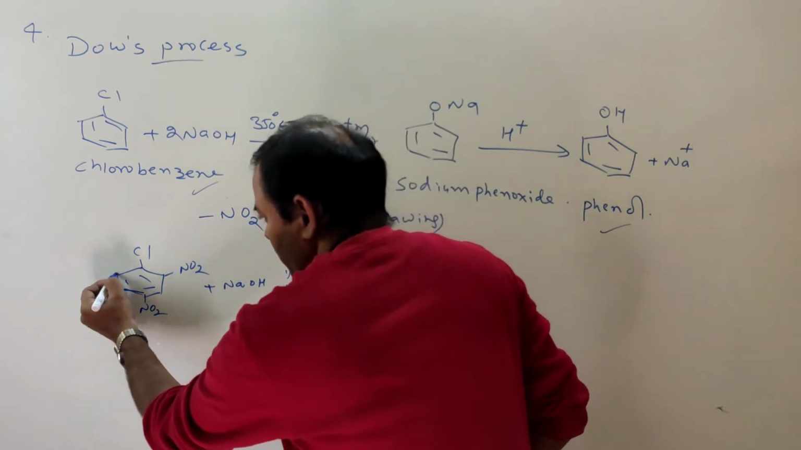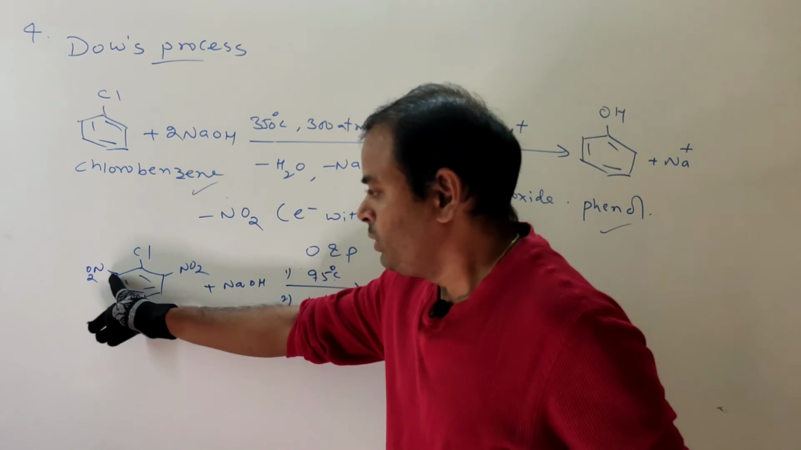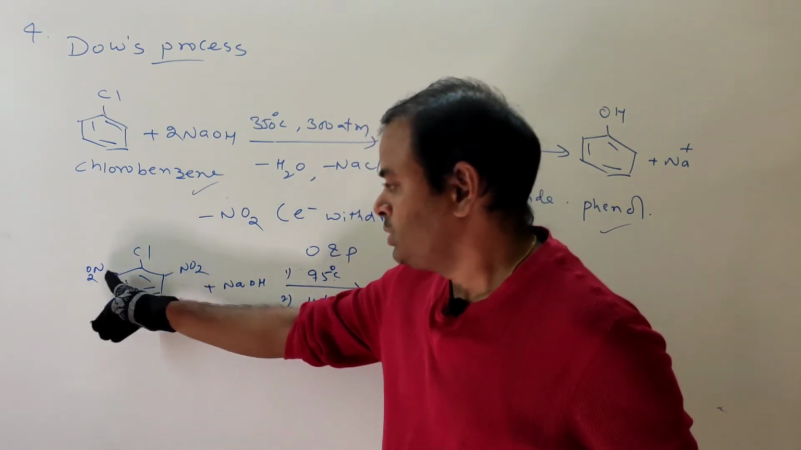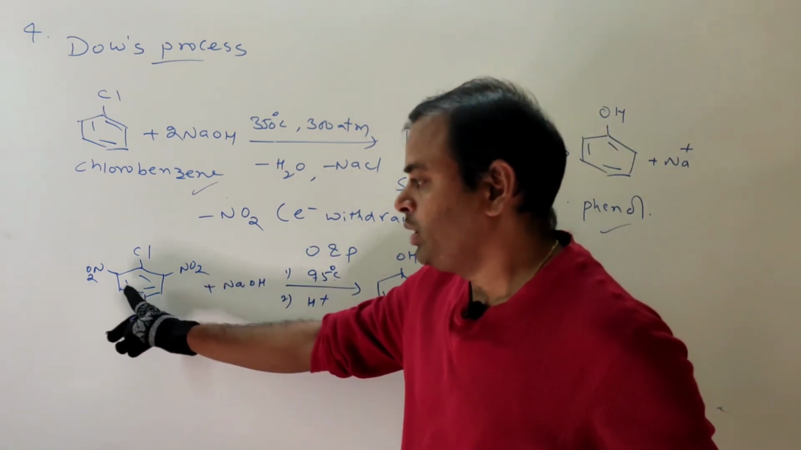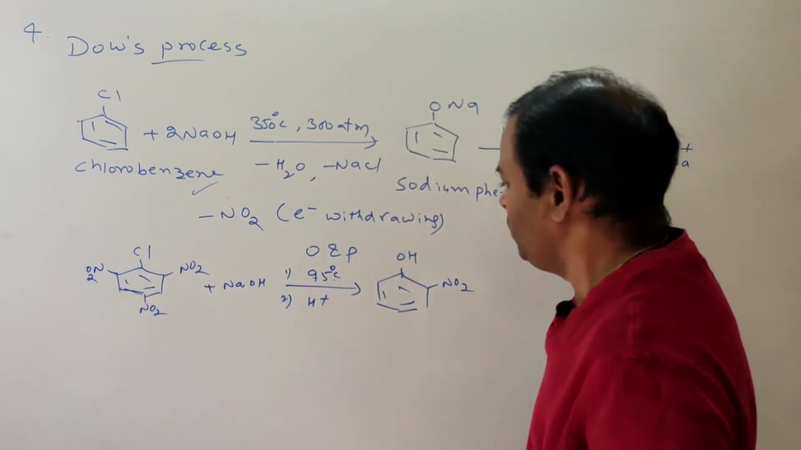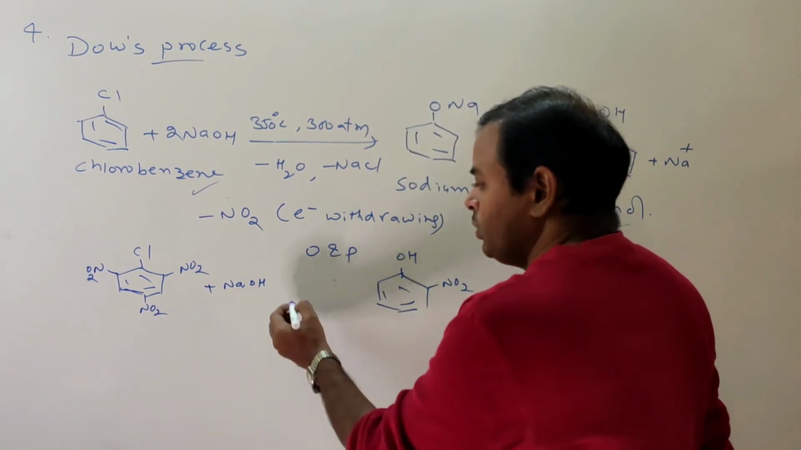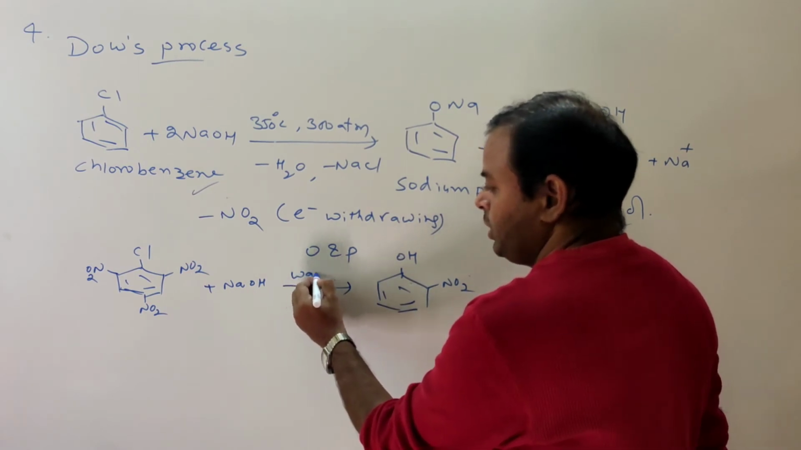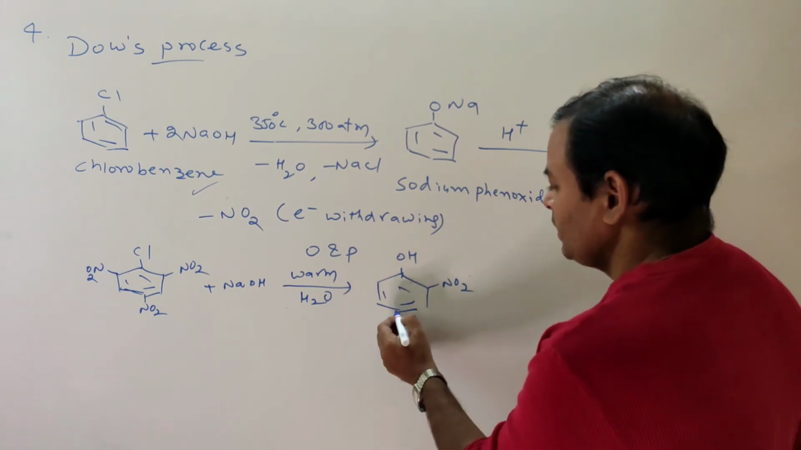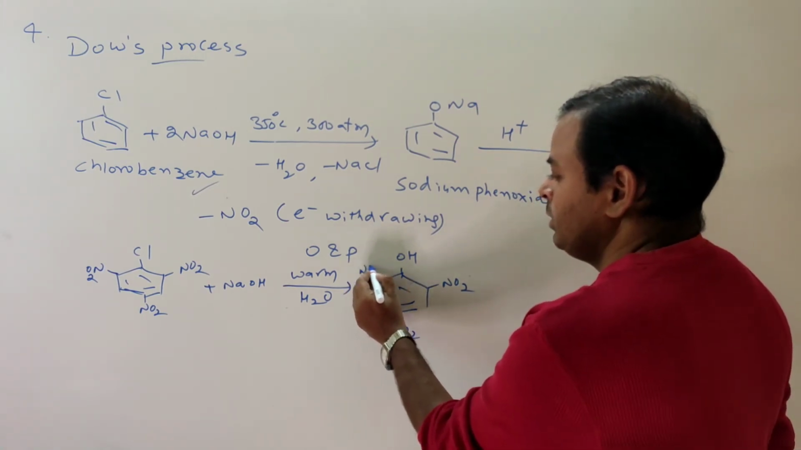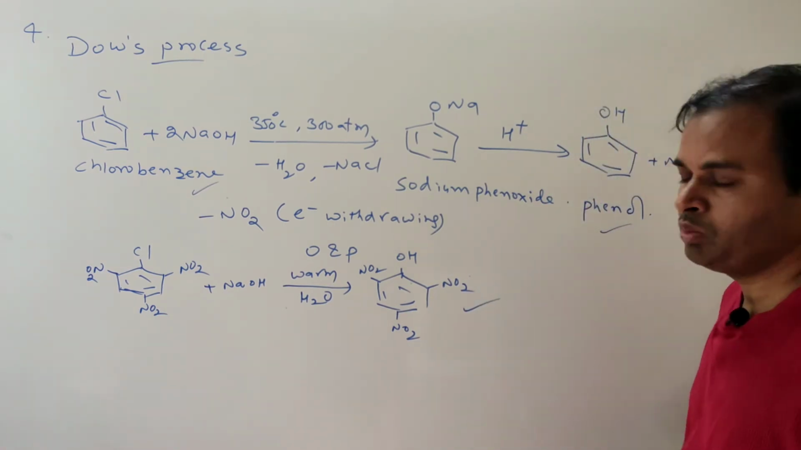If we introduce NO2 groups at the remaining ortho position, that is two ortho positions and one para position, we get trinitro, three nitro groups. Now there is no need for high temperature and no need for acidification; just warming with water gives the corresponding phenol. So this is about Dow's process.